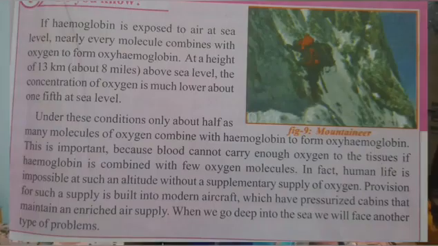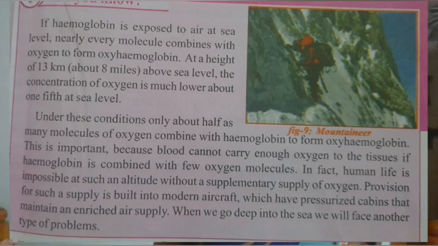If hemoglobin is exposed to air at sea level, nearly every molecule combines with oxygen to form oxyhemoglobin. At a height of 13 kilometers, about 8 miles above sea level, the concentration of oxygen is much lower, about 1/5 as great as at sea level.